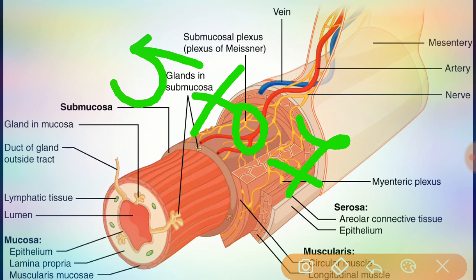There are also several types of endocrine cells.